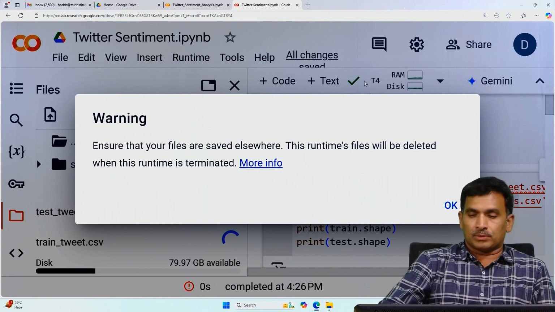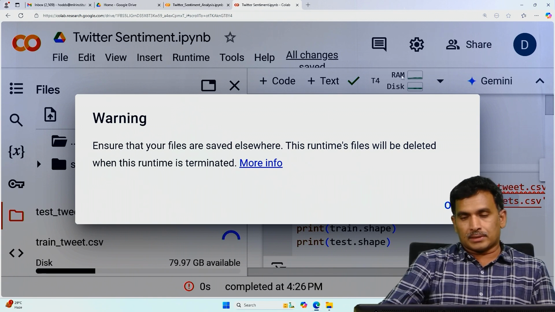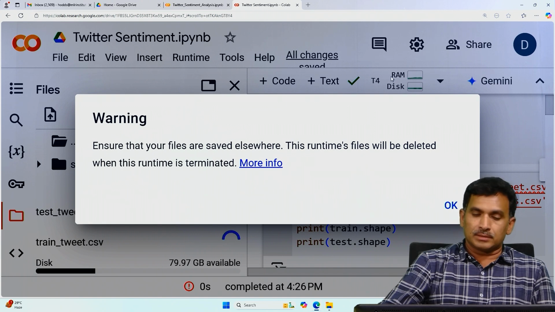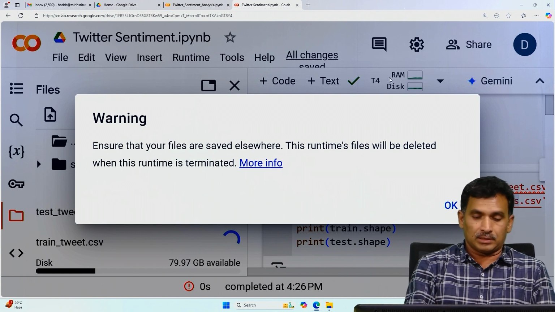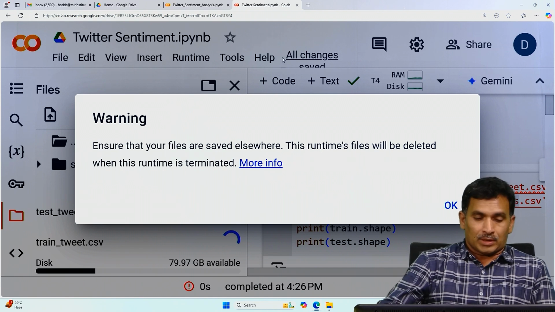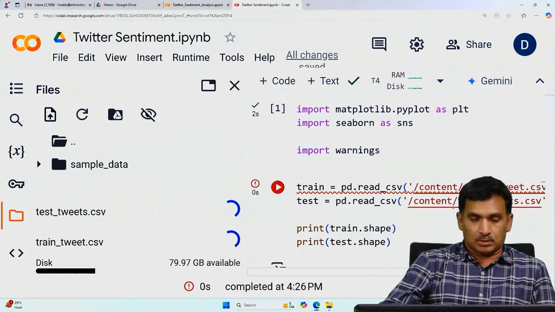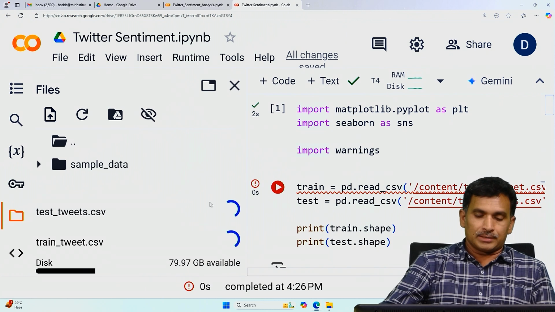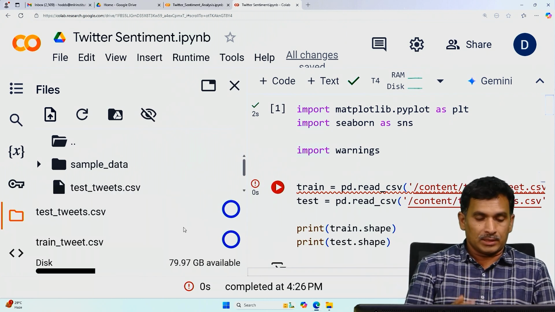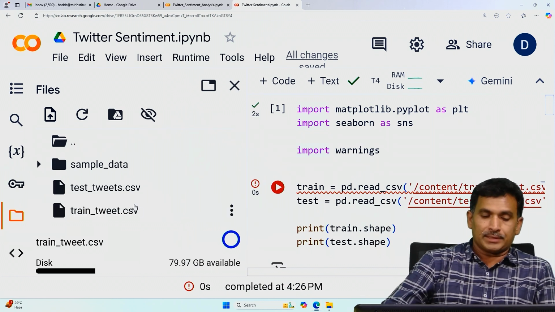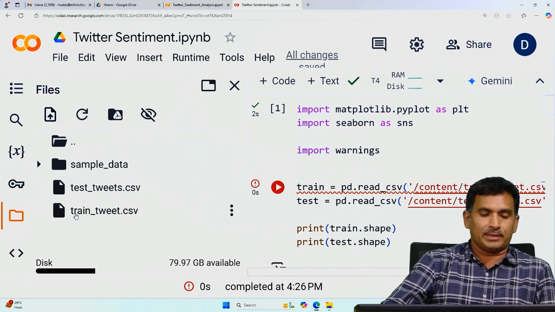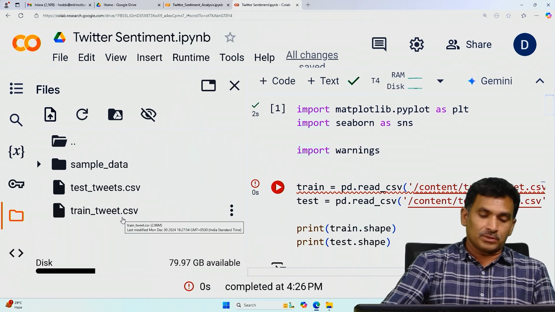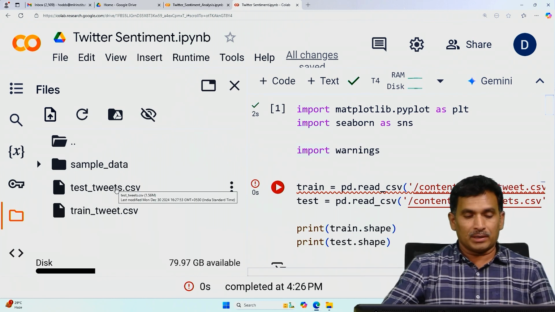So this is a runtime. Once you disconnect from it, whatever data you uploaded will be terminated. That's why it's a warning message, and you can simply ignore it. Now you can see it is rotating, which means the data is being loaded. Once it is loaded, you will be able to see test_tweets.csv and train_tweets.csv. That is the uploading of the data set.